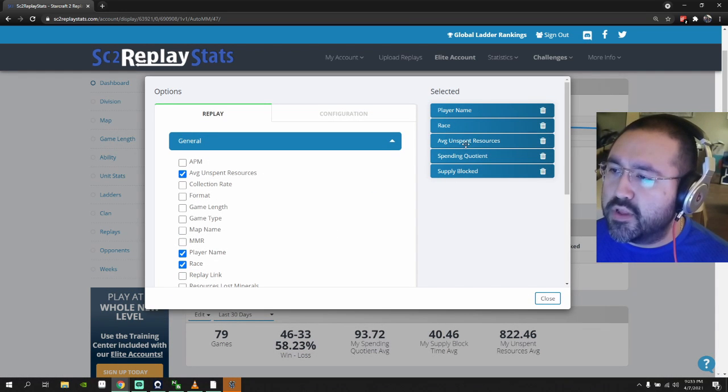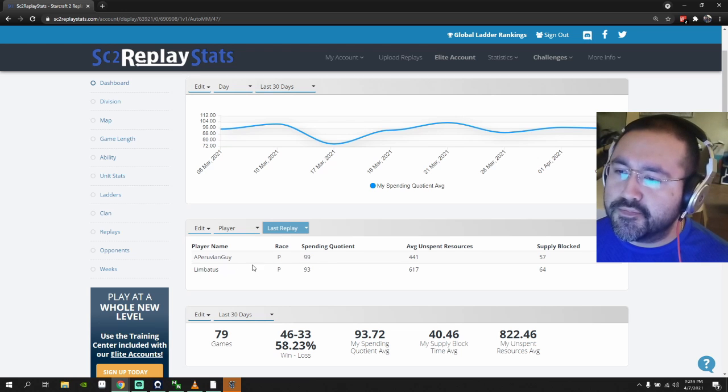So player name, player race. For me, I want the spending quotient first, and then I want to know my average unspent resources, and then I want to know how much time I was supply blocked. Here we go. So this is what's important to me. My spending quotient, and then average unspent resources, supply block. So average unspent resources is 441, and he was at 617. So to me, that's good. I want to have, on average, less unspent resources than my opponent. It just means that I'm spending more money than he is,